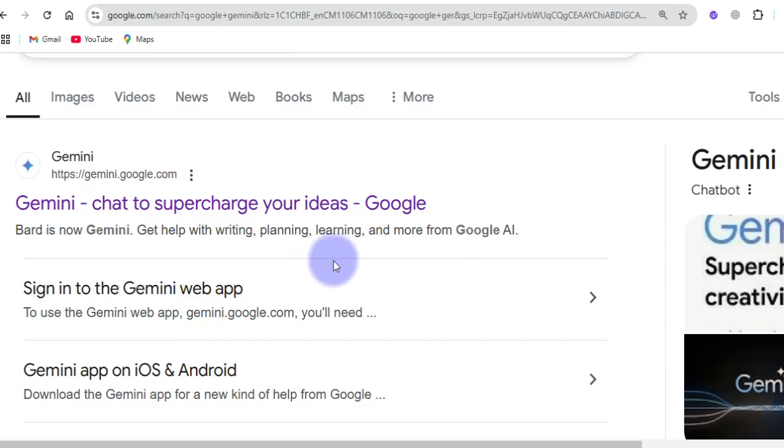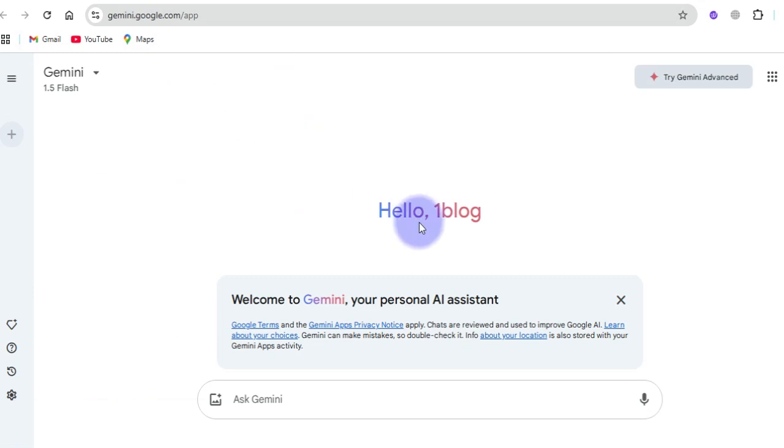Looking at the first AI tool here, we are looking at Gemini, also known as Google Bard, which is now Gemini. With the help of this tool, it can be used for writing, planning, and also learning. This is the URL of the tool. Once I come to this website, chat to supercharge your idea, you are going to see a front page that looks like this.